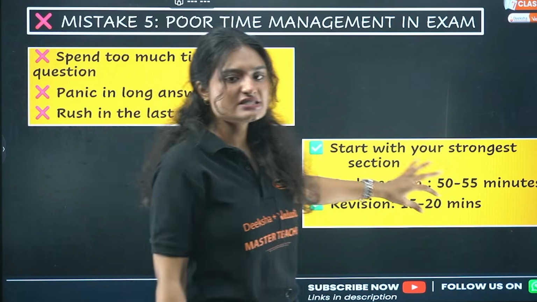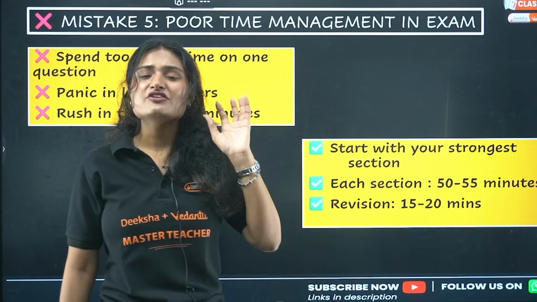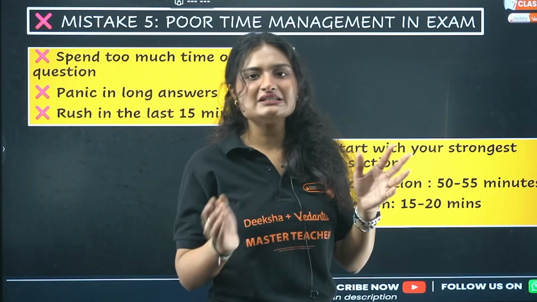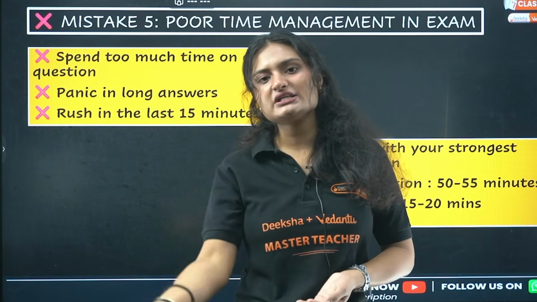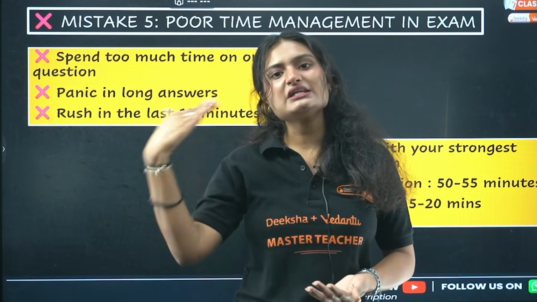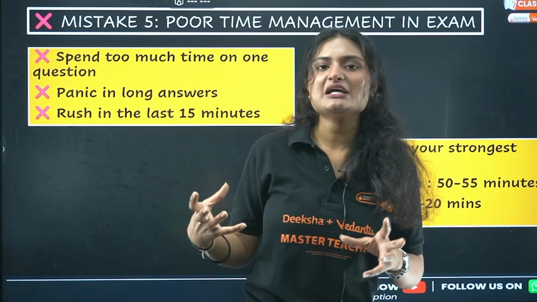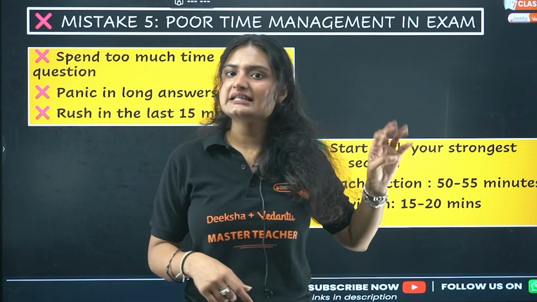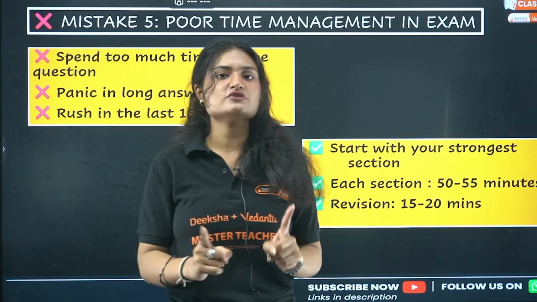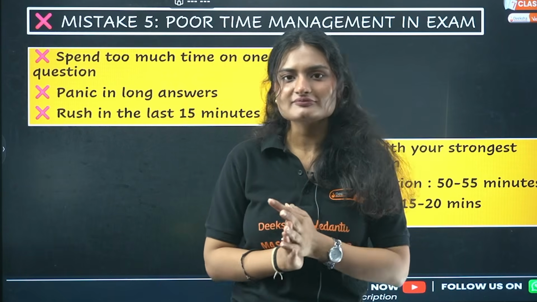So start with your strongest section, and then each section should be given 50 to 55 minutes, okay, not more than that, not less than that. If you have crossed that limit for one section, move on to the next section, complete it, then move on to the next section, complete it. You will have some time left. In that time, do the questions that you left in all the sections, and then after that leave 10 minutes solely for revision, okay.